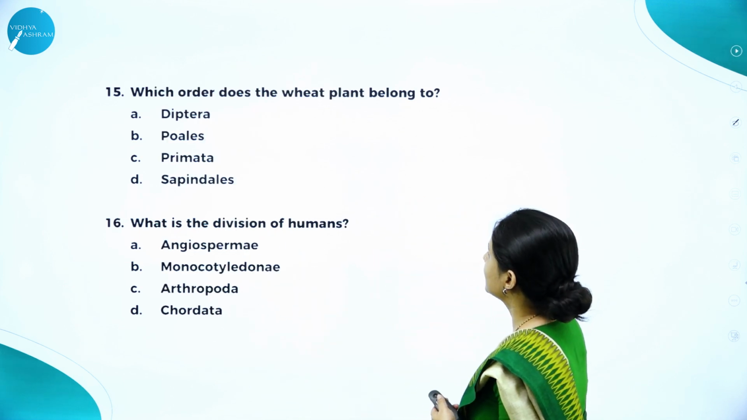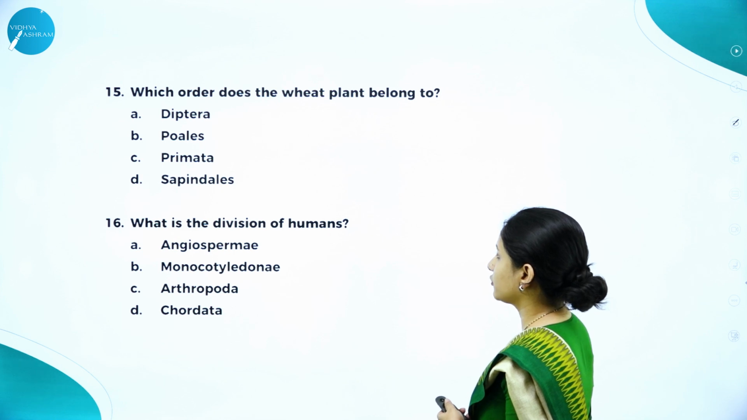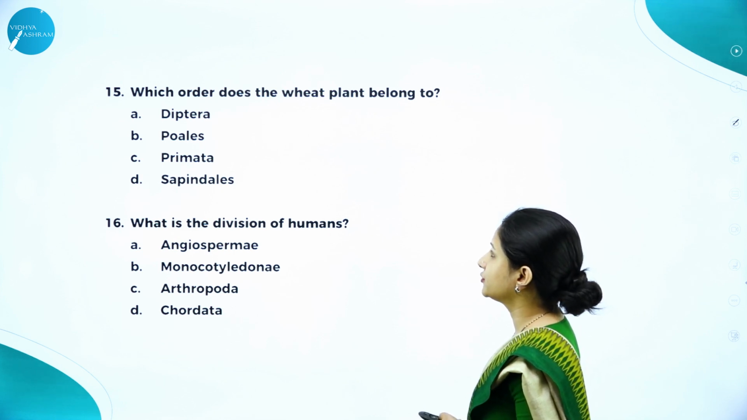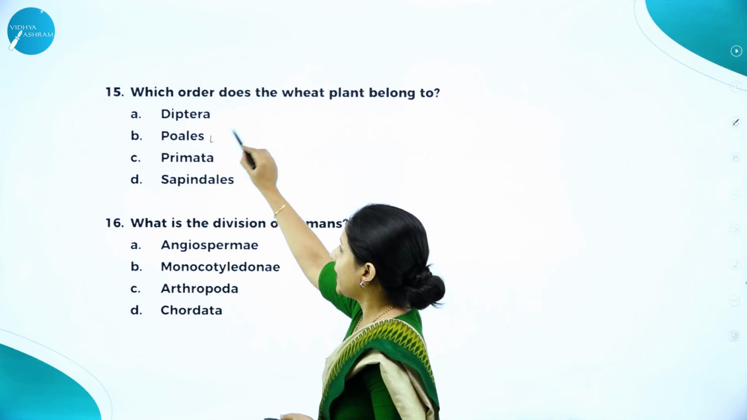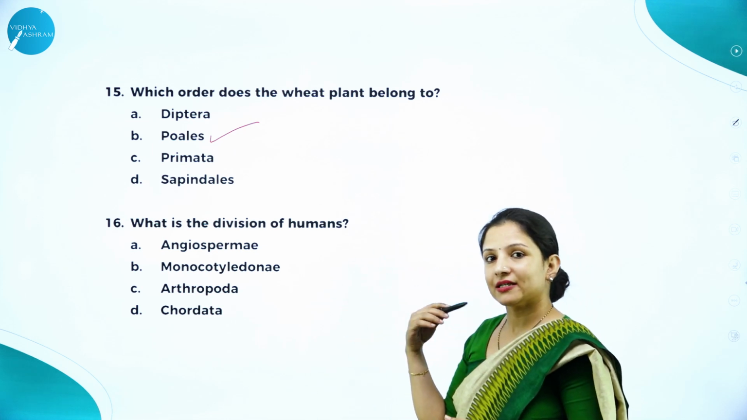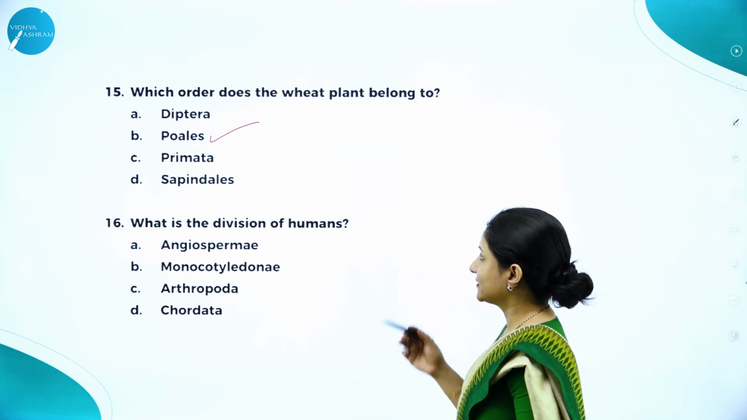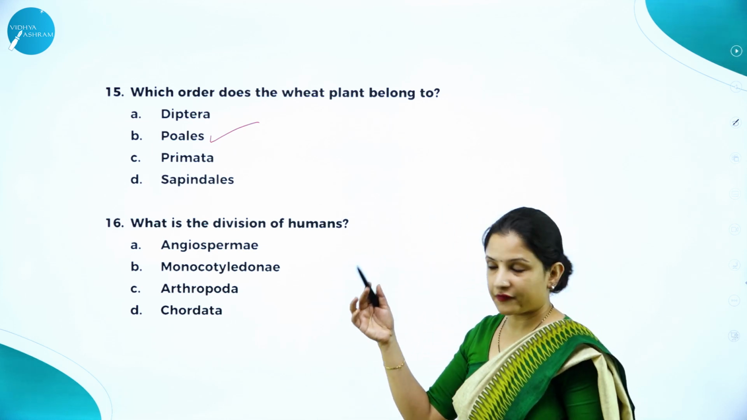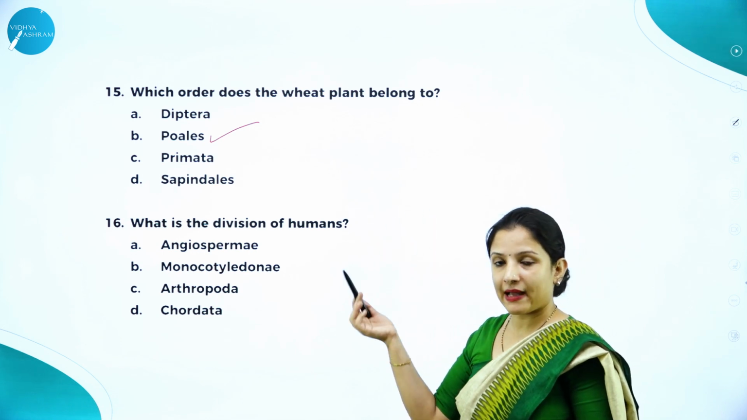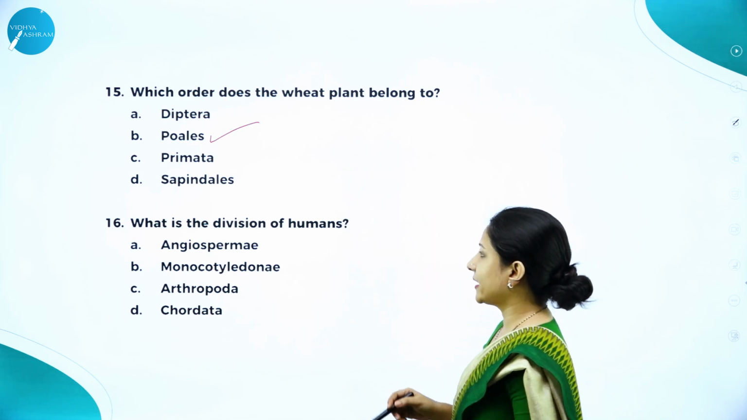Which order does the wheat plant belong to? So, wheat plant belongs to the order Poales. Sapindales, it is mango. Diptera, it was housefly. Primata, it is man. So, therefore, here Poales is the right answer.